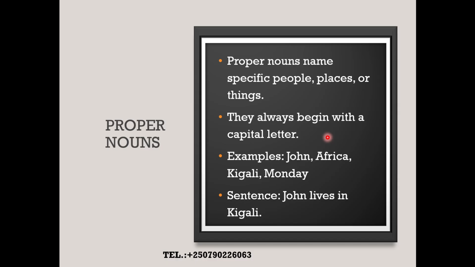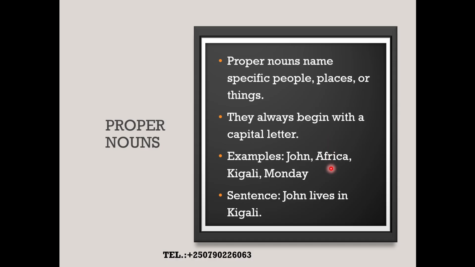So let us now have John, Africa, Kigali, and Monday. So those are nouns of the days, nouns of people, nouns of specific places. For example, as it is given, Africa is the continent.